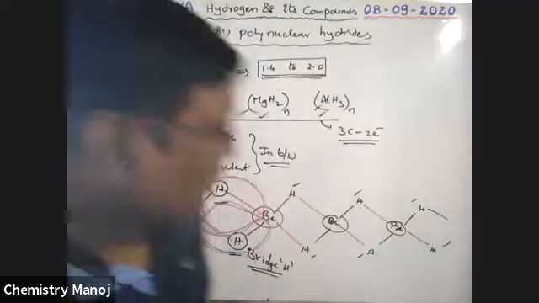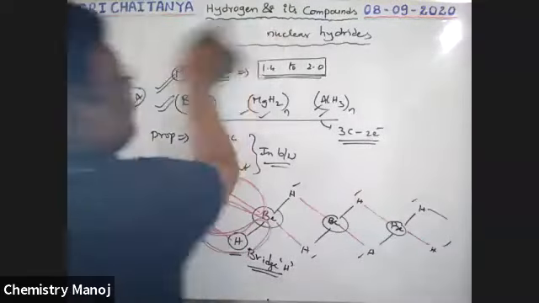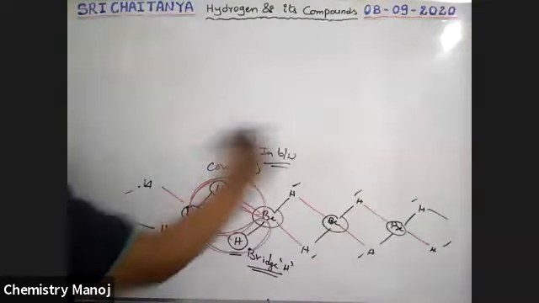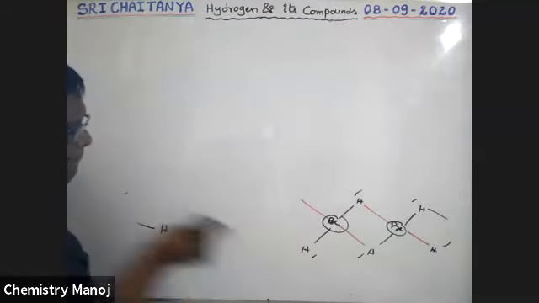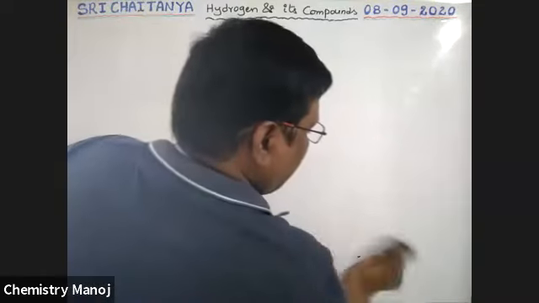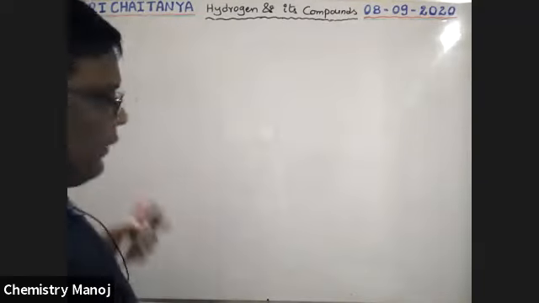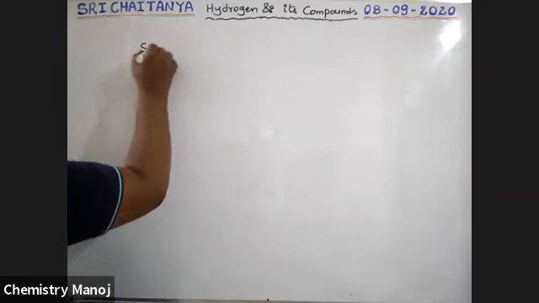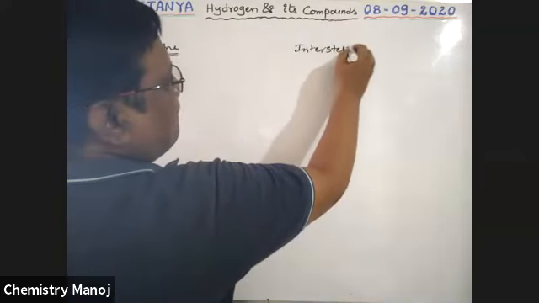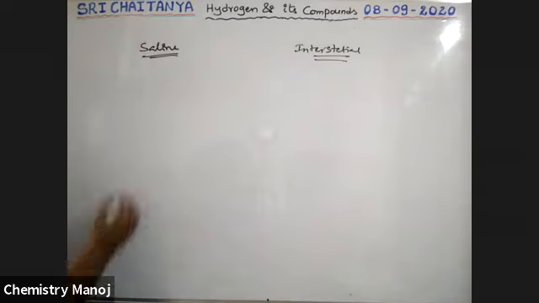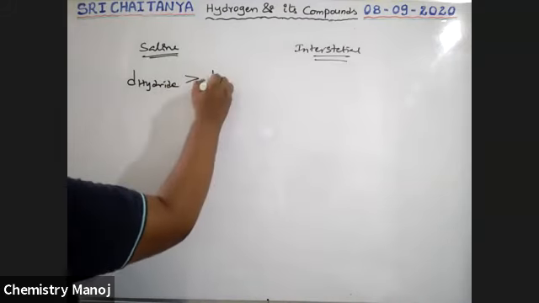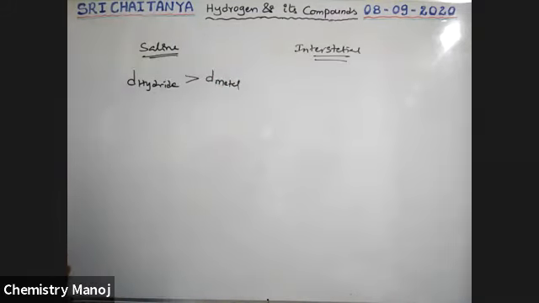See here, oh, I missed that. In the case of saline hydrides and interstitial hydrides, the density of the hydride is greater than that of the corresponding metal in saline hydrides.